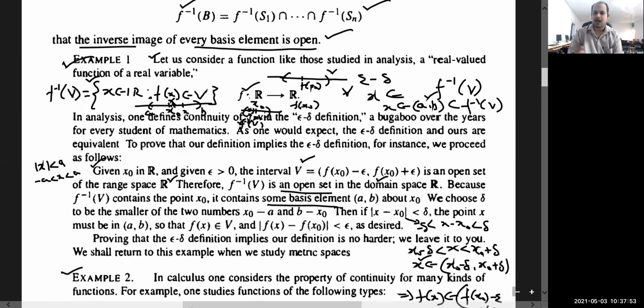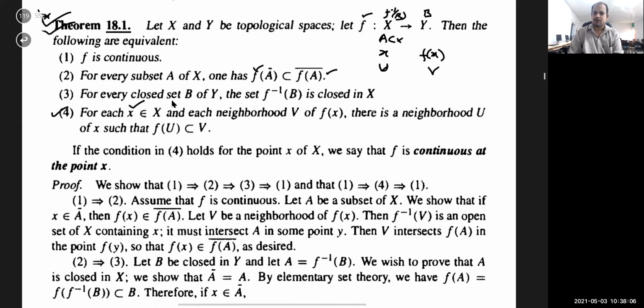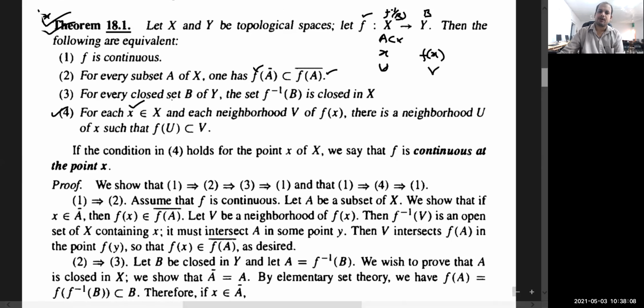This also I explained: how to interpret the definition of a function to be continuous in terms of a basis and in terms of a sub-basis. All this I have explained, so I just refer you to my earlier lecture. Yes, let us do Theorem 18.1.